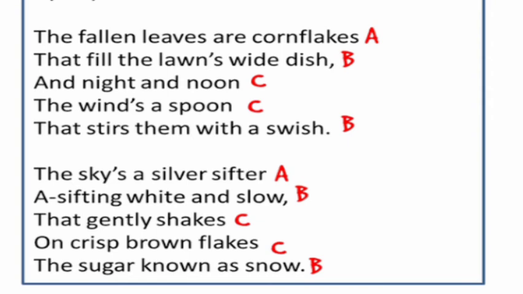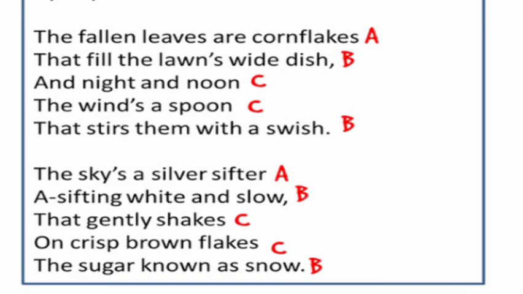we will give it the name A. Dish and swish, this is a second rhyme, so we will give it the name B. Then noon and spoon, this is the third rhyme, so we will give it the name C. Here the rhyming scheme will become A B C C B. So like that you will make the rhyming scheme.